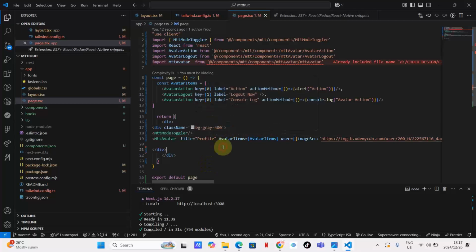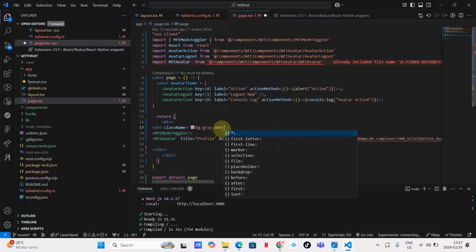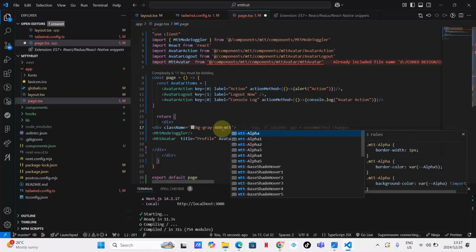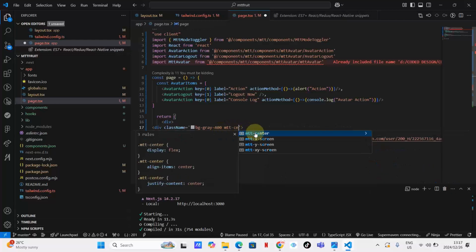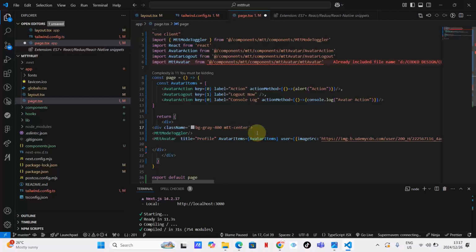That's CSS. So what I'm going to do is use a class that comes with Mtt avatar, which is Mtt center. This will display things flex and center things. For now I'm not going to explain much about this. As you can see, guys, it has just display flex, and it has centered them.